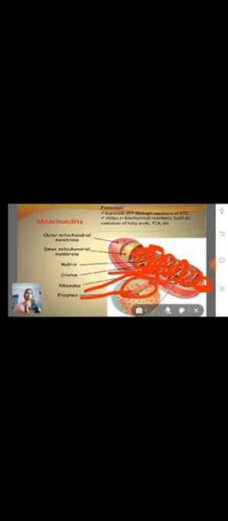Next is the structure of the endoplasmic reticulum. In the mitochondria structure, on the inner side of the cells there are cristae and many components and enzymes. Mitochondria are cell organelles found inside eukaryotic cells.